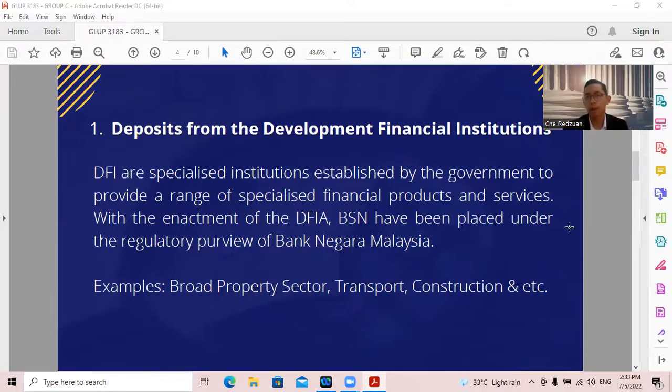to their bank. The first one is deposit from the development financial institution. DFIs are specialized institutions established by the government to provide a range of specialized financial products and services. With the enactment of the DFIA, BSN has been placed under the regulatory purview of Bank Negara Malaysia. For example, property sector, transport, construction, and etc.